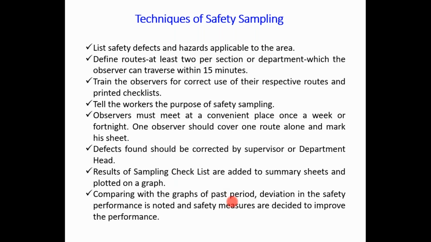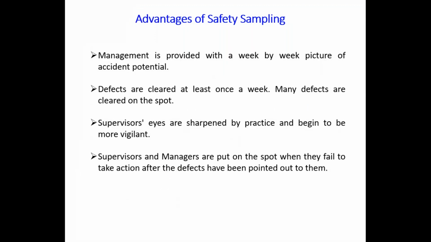Defects are cleared at least once a week, and many defects are cleared on the spot. Supervisors' eyes are sharpened by the practice and they become more vigilant. Supervisors and managers are put on the spot when they fail to take action after the defects have been pointed out to them.